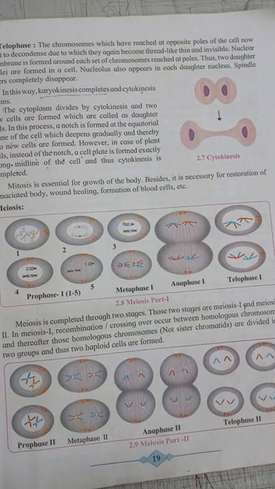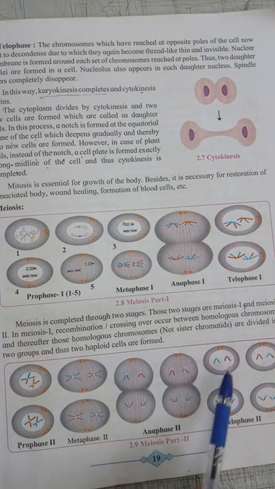When two haploid cells are formed, then it goes to meiosis 2. Meiosis 2 is like a mitosis. In this, there is a prophase, metaphase, anaphase, and telophase.